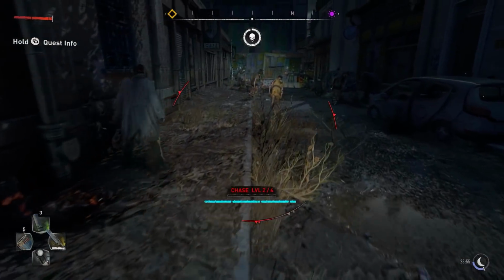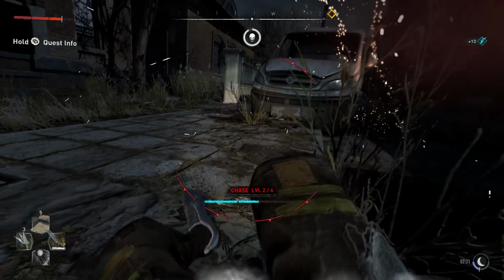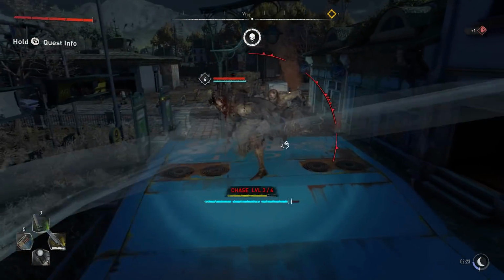I don't know how to pronounce his name, but this is what he's called now. Also, let's talk about a new feature, the immunity level. There's a circle with a skull that you will see on the screen. It tells you about your immunity.